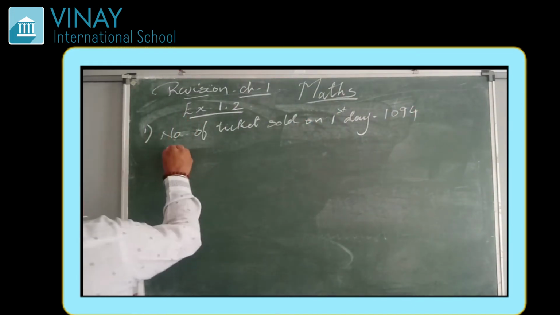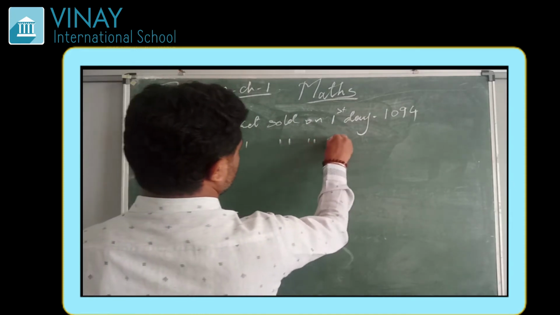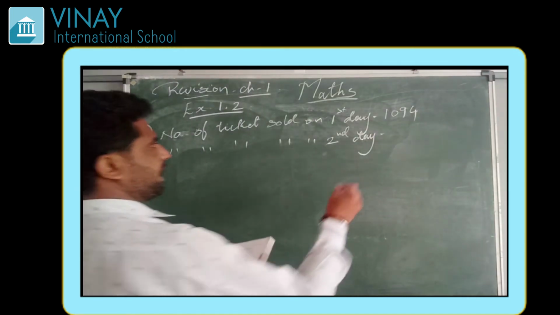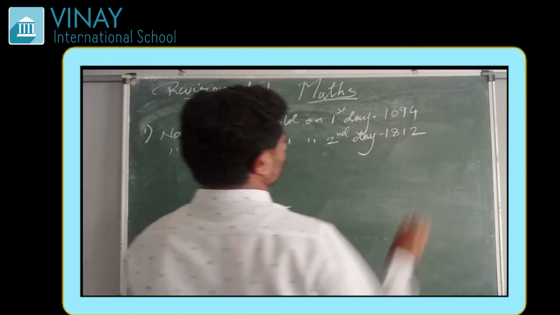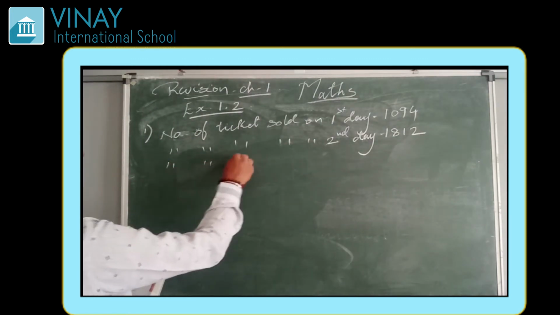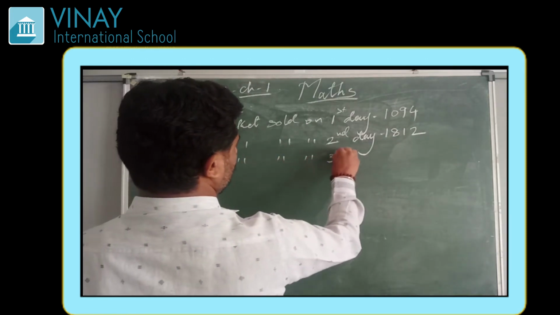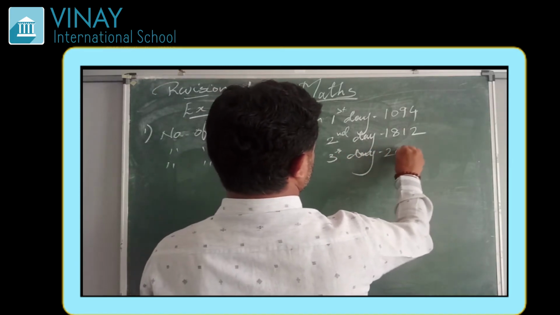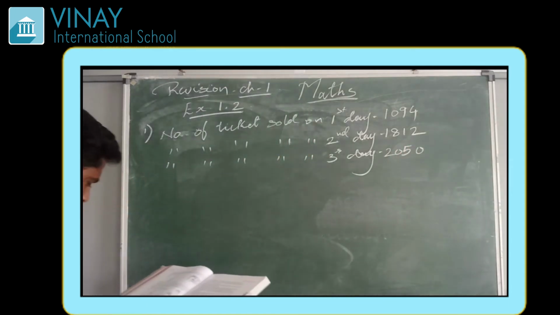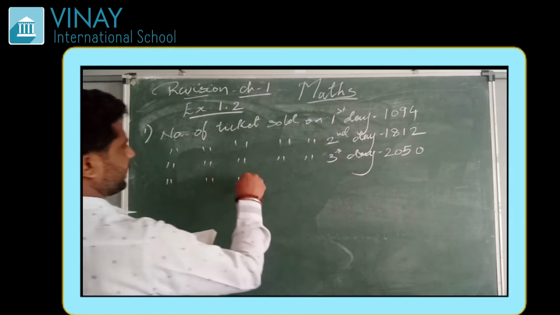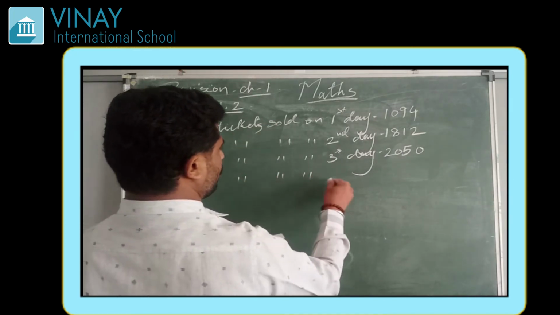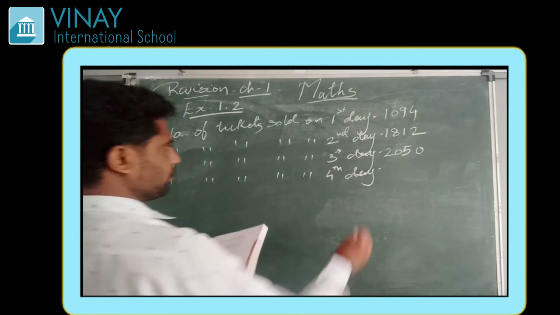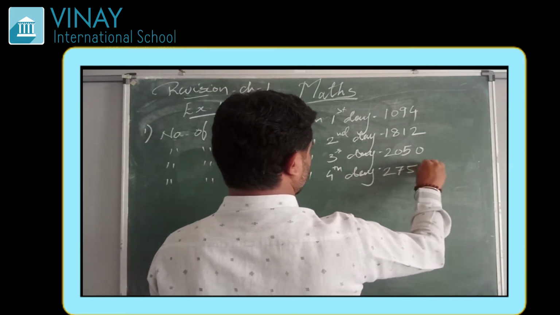In the same way, the number of tickets sold on the second day is 1812, on the third day 2050, and on the fourth day 2751.